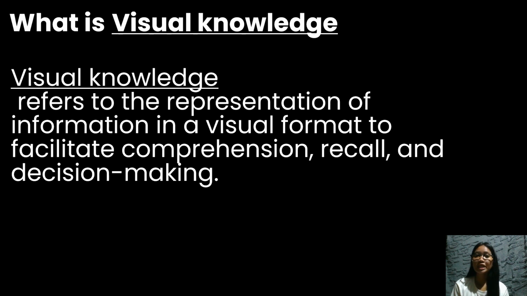Instead of just reading numbers or text, visual knowledge uses things like flowcharts, graphs, images, and interactive dashboards to turn complex data into clear and meaningful insights. This way, it becomes simpler to see patterns, relationships, and important points quickly.